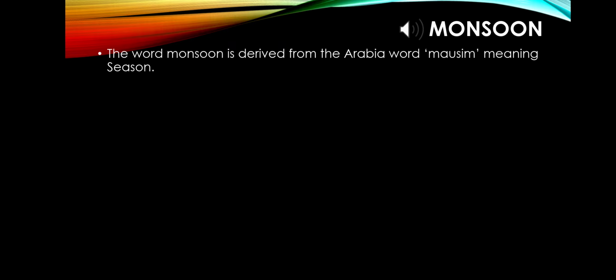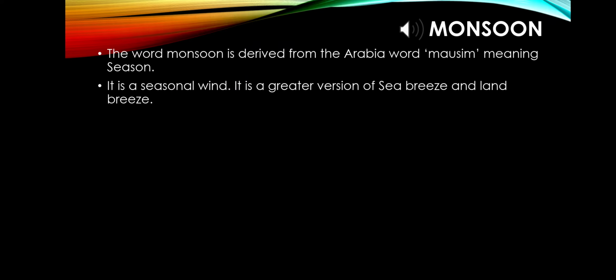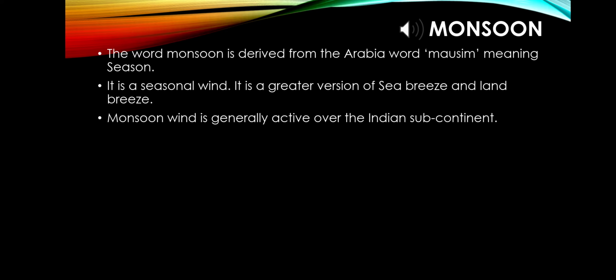Monsoon. You know, the word monsoon is derived from the Arabic word mausim, which means season. And this monsoon is a larger version of the land breeze and sea breeze. It is a seasonal wind or periodical wind. Monsoon wind is greatly active over the Indian subcontinent.